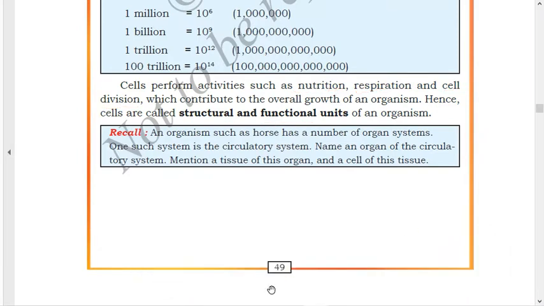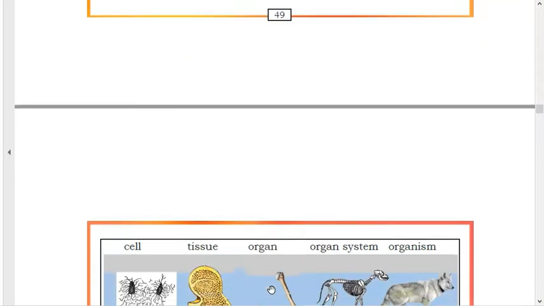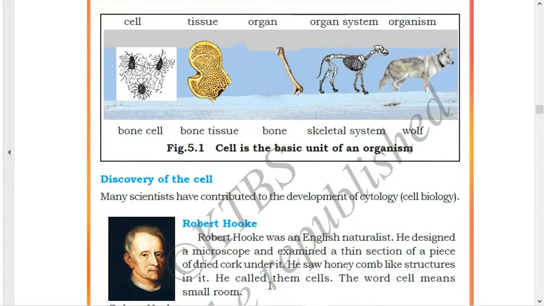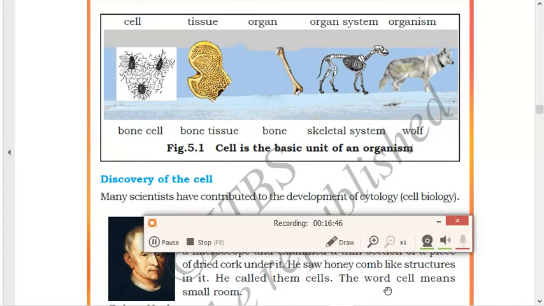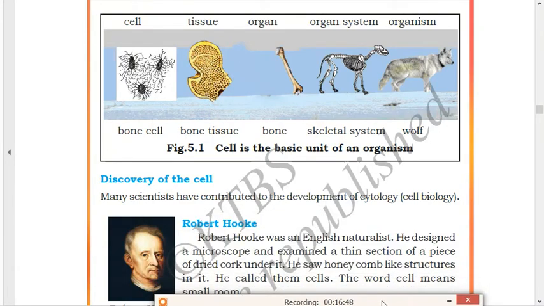Now move to the next page. See, this is a diagram given in your textbook. This is one of the ways by which you have to understand how organisms are formed. When cells combine together, tissues will be formed. When various tissues combine together, an organ will form. When different organs combine together, an organ system will form. When organ systems combine together, an organism is formed.